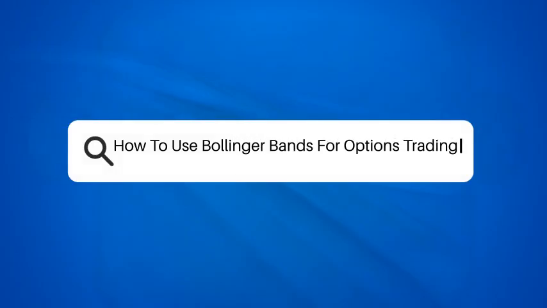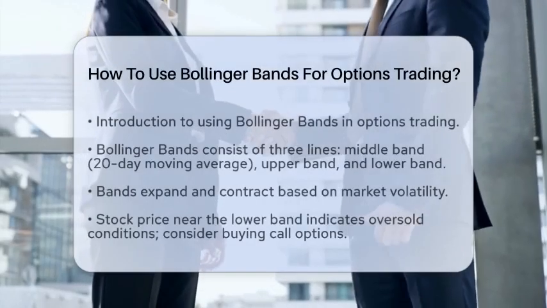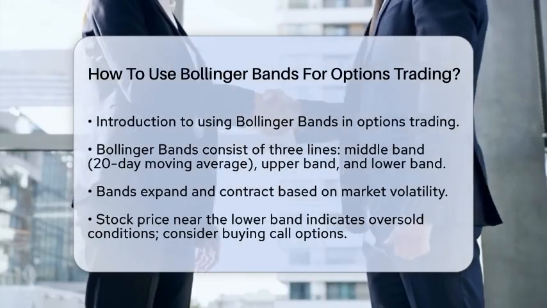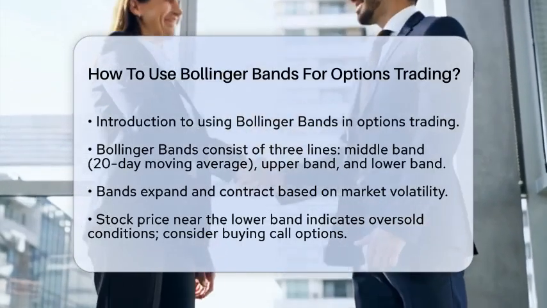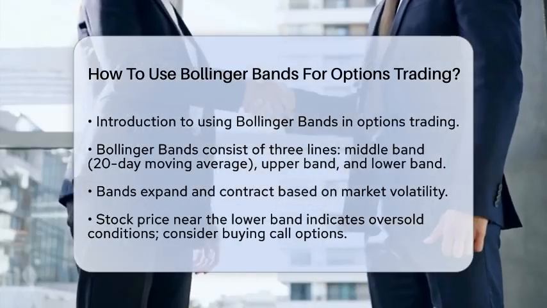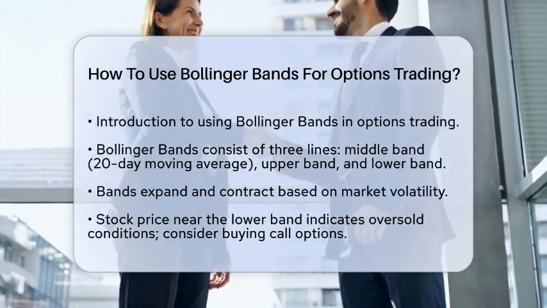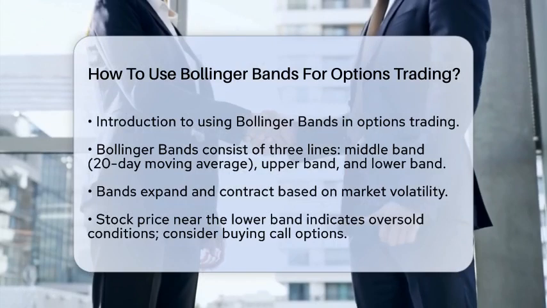How to use Bollinger Bands for options trading. Are you curious about how to use Bollinger Bands in your options trading strategy? You're in the right place. Let's break it down in a simple way. Bollinger Bands are a popular tool in technical analysis. They help traders spot potential price movements and volatility in stocks.